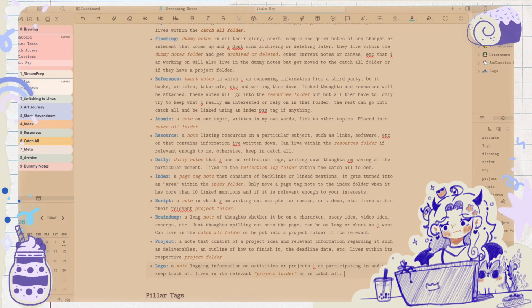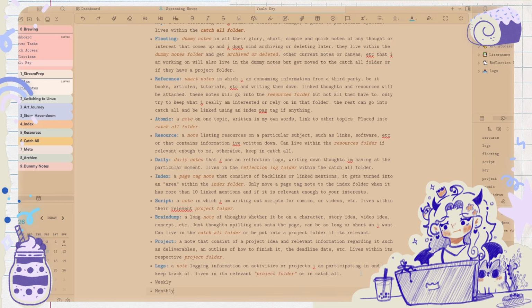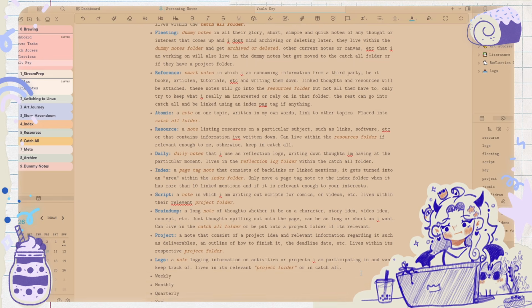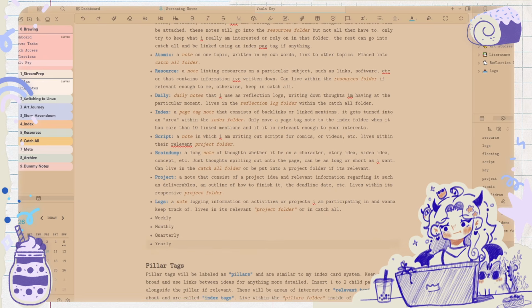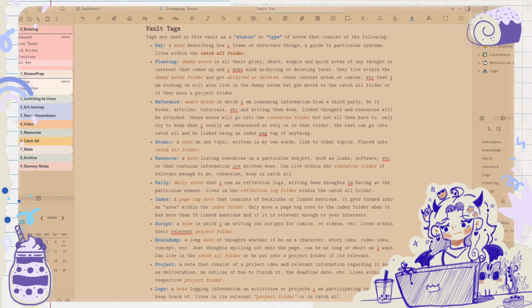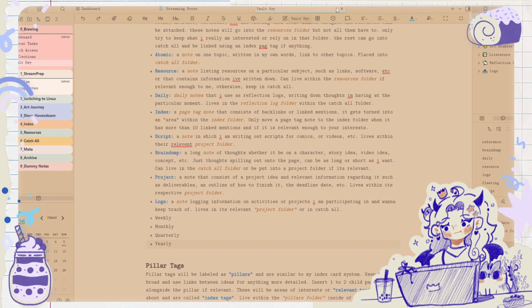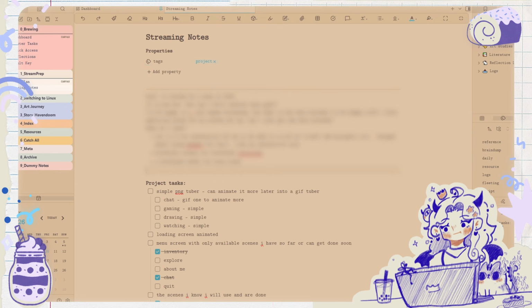Okay, and then I'll just need to add weekly, monthly, quarterly, and yearly. So those are going to be extra tags I create here. So yeah, I think I got all the tags I really want for this vault, which is only used for what type of note I have. So this is a project.